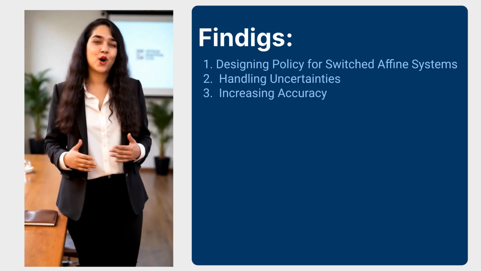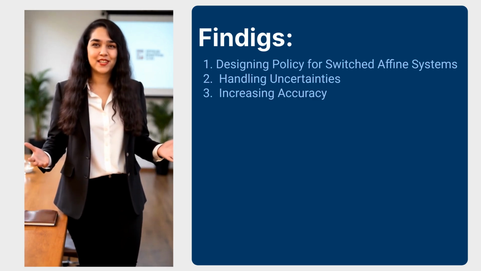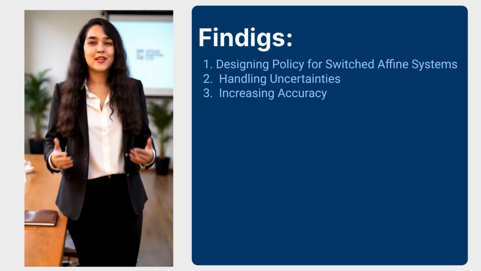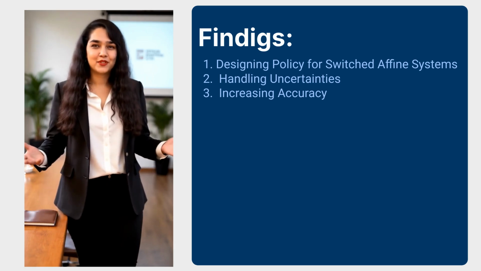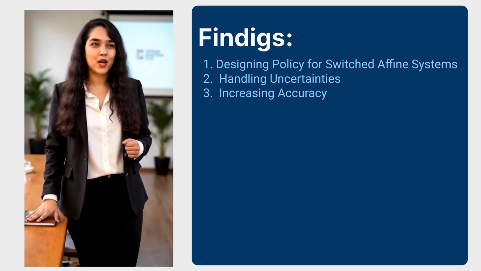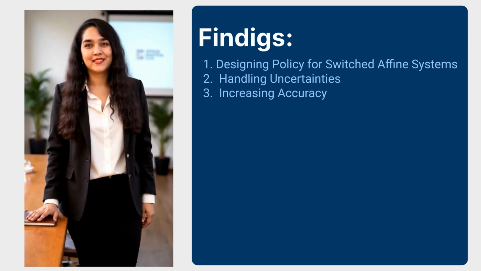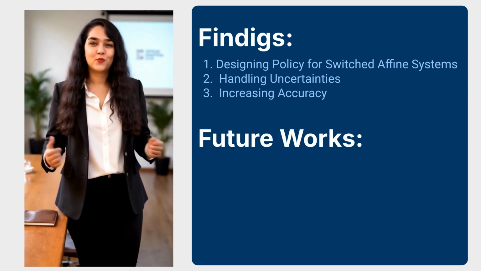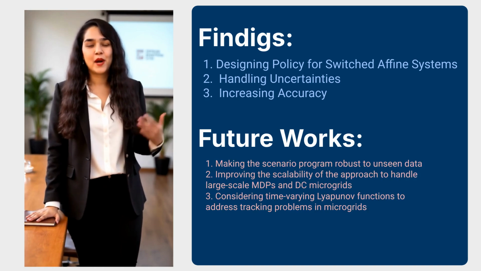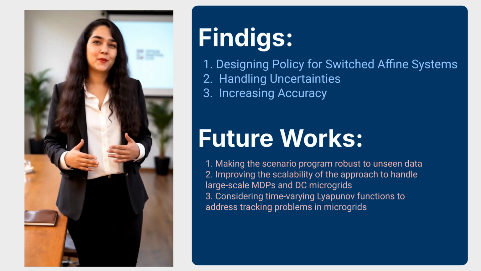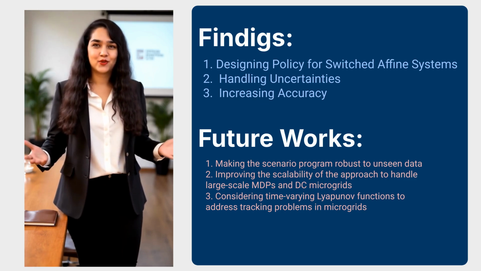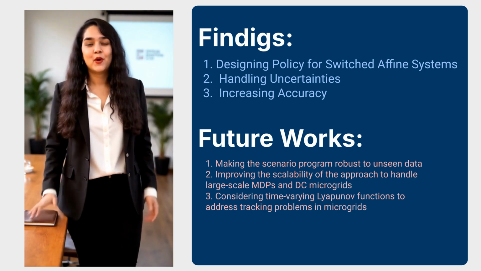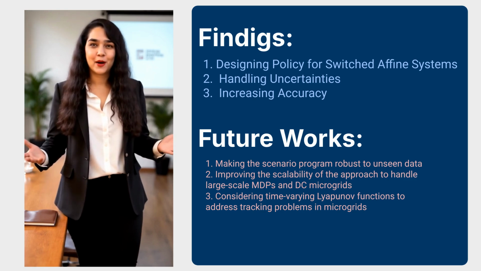This paper introduced a novel approach for designing switching control laws in uncertain switched affine systems through data-driven scenario programming. The effectiveness of the proposed approach was demonstrated through case studies from uncertain Markov processes and power electronic systems. We were able to handle uncertainties while increasing accuracy. Future work will focus on making the scenario program robust to unseen data, improving the scalability of the approach to handle large-scale MDPs and DC microgrids, and considering time-varying Lyapunov functions to address tracking problems in microgrids.